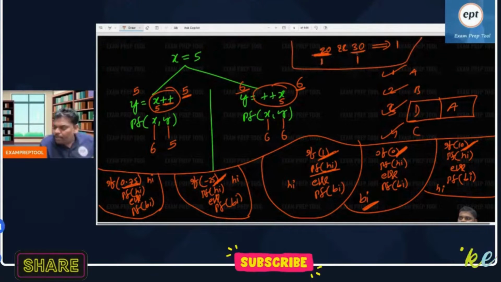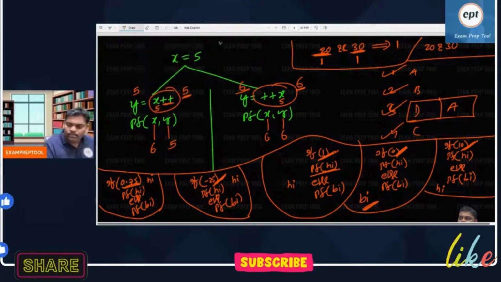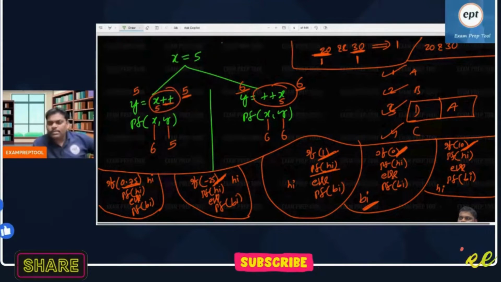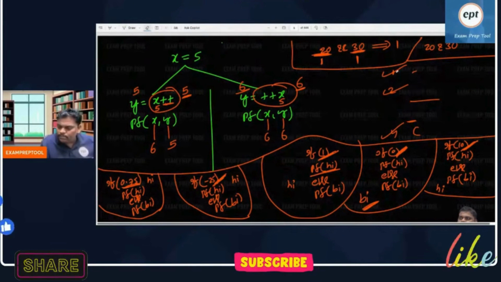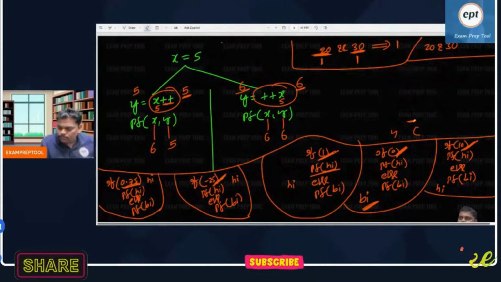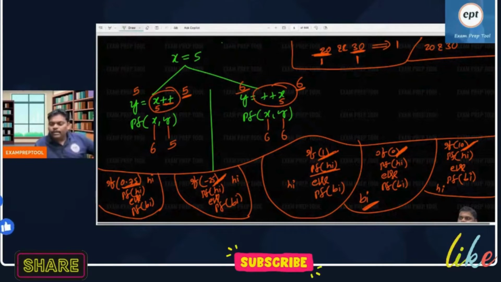1 means true. It is non-zero. Yes, 1 means true. 1 and 1 is 1. Now an interesting answer: 20 and 30, what is the answer? Careful, careful, what is the answer?